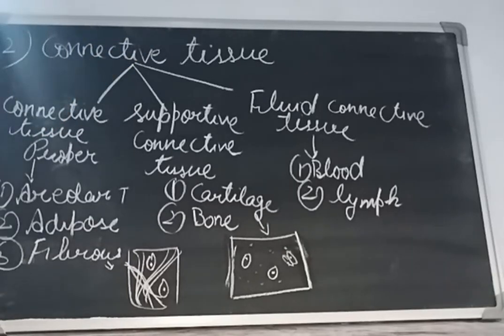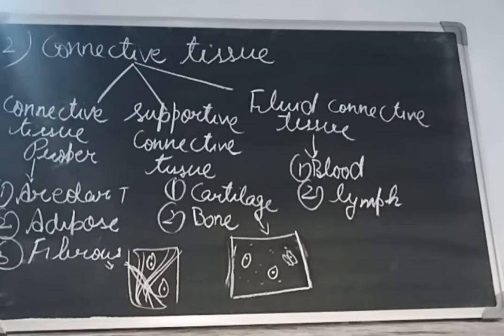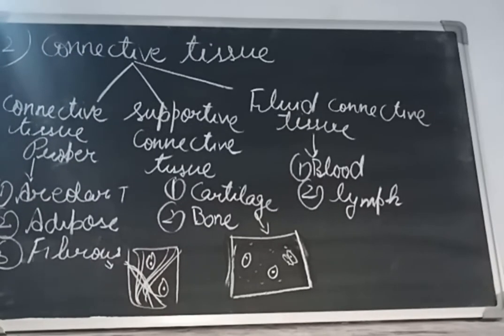Connective tissue. As is clear from the name, connective tissue means it connects or binds one tissue to another, or connects different organs with each other and helps to keep them in a proper place by binding. This connective tissue has a lot of intercellular space, meaning a lot of matrix, and only a few cells and some fibers.